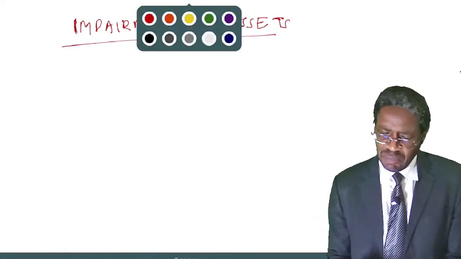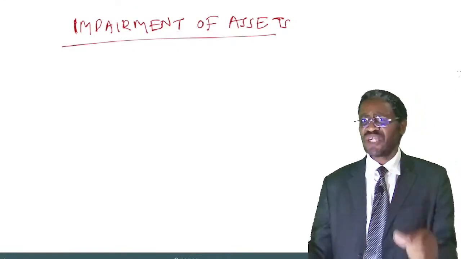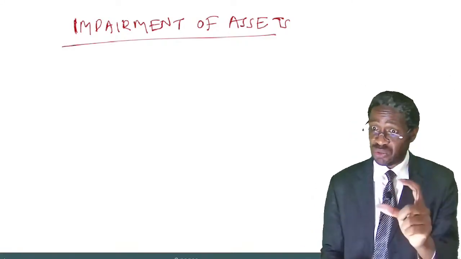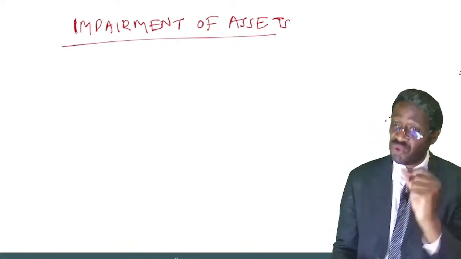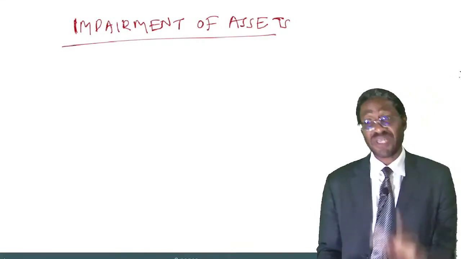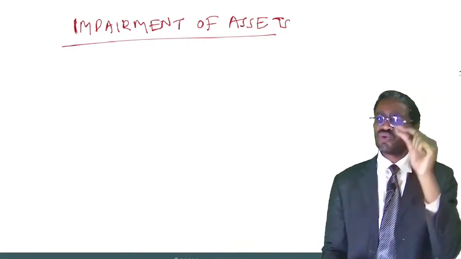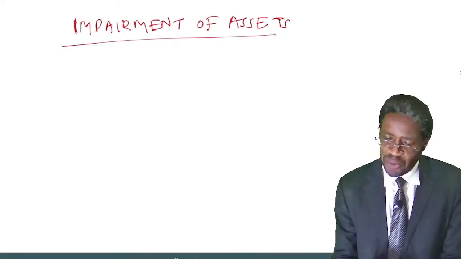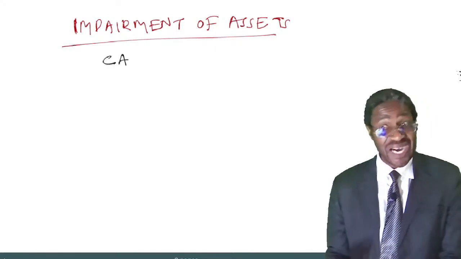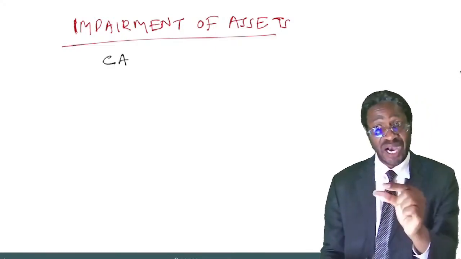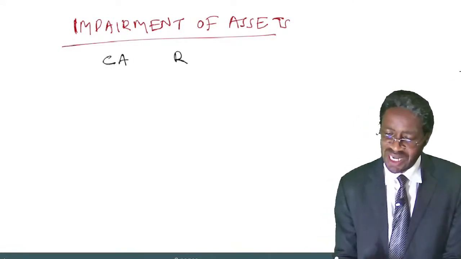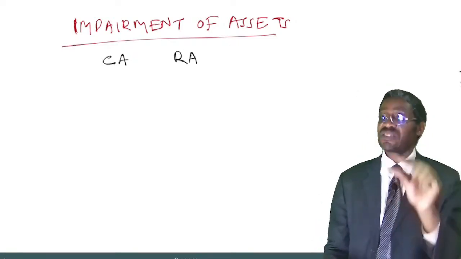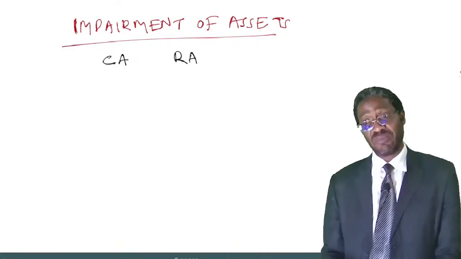Now, as a company, you may want to know whether your assets have suffered any impairment loss. To know whether your assets have suffered any impairment loss, you are required to compare the carrying amount of that asset with what we call the recoverable amount of that asset.